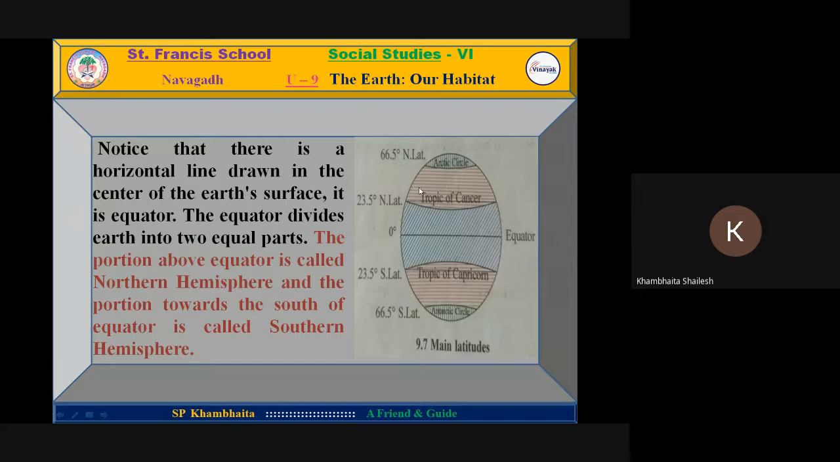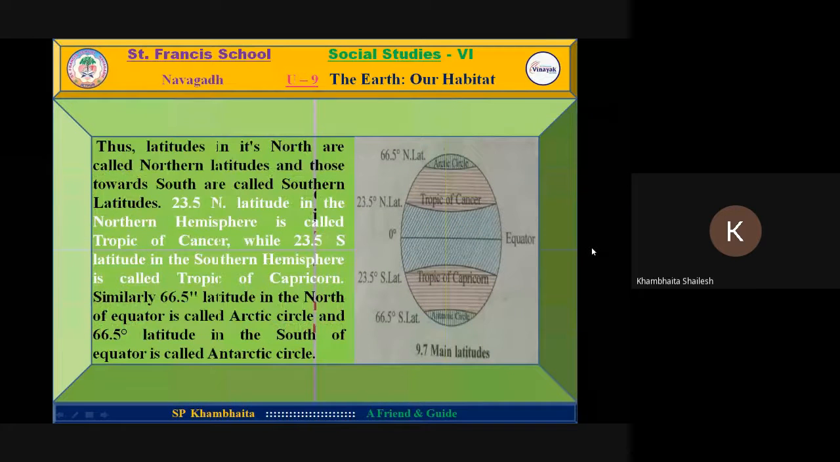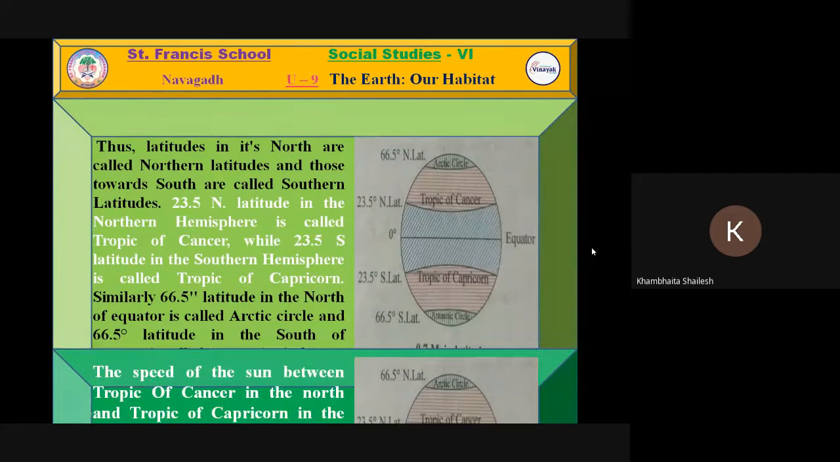Here the temperature is average, not so hot, not much cold. And last two, the Arctic Circle and the Antarctic Circle. From there, it is too cold, and that is called the frigid zone. This way, our Earth is divided into different zones and different areas.